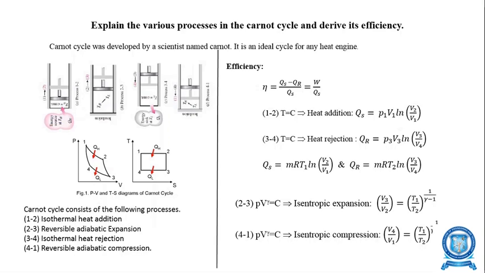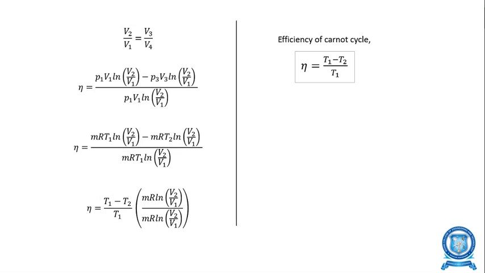Look at the TS diagram. T1 is equal to T2, since the heat addition and heat rejection both take place at constant temperature. So T1 is equal to T2, T4 is equal to T3, and S1 is equal to S4 and S2 is equal to S3. And the relation is V2 by V1 is equal to V3 by V4.